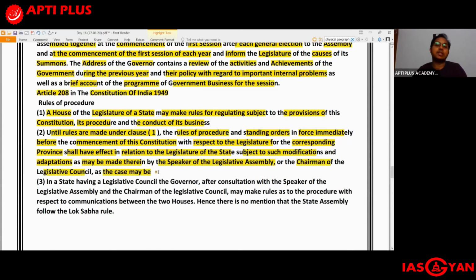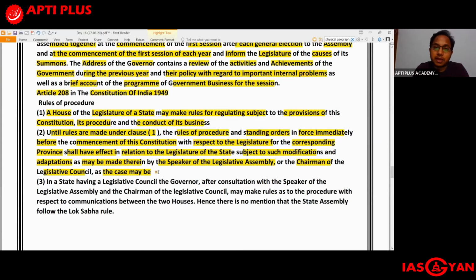So in a nutshell, what does it say? It says that until a house, that is a legislature of a state, has made rules of procedure for a particular subject, those rules which were applicable just immediately before the commencement of the constitution will still be in force.